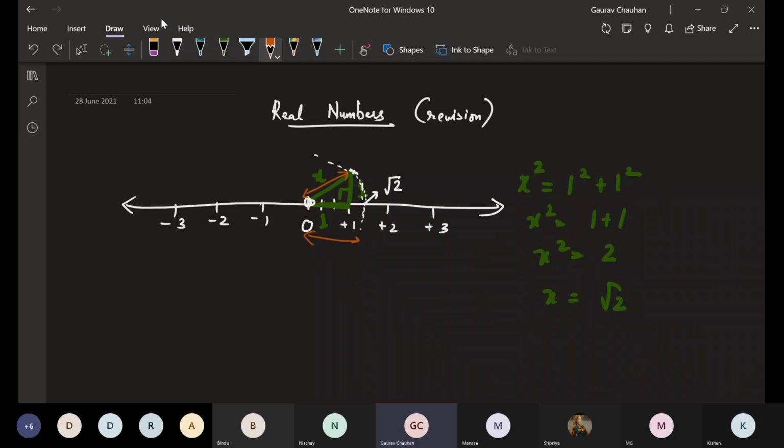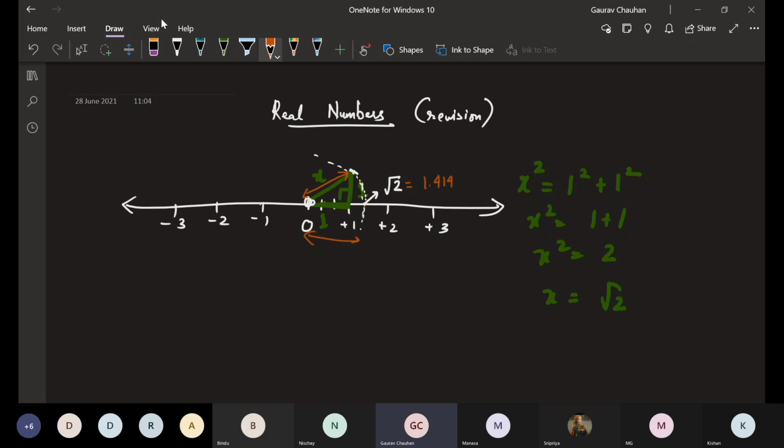And then we had discussed that root 2 also has a decimal. Anyone wants to tell me what the decimal was? I think last year Nishchay had answered. Anyone wants to just Google and tell me what the decimal for root 2 will be? Root 2 will be equal to how much? 1.414. I remember this much only. After that, how is it going?